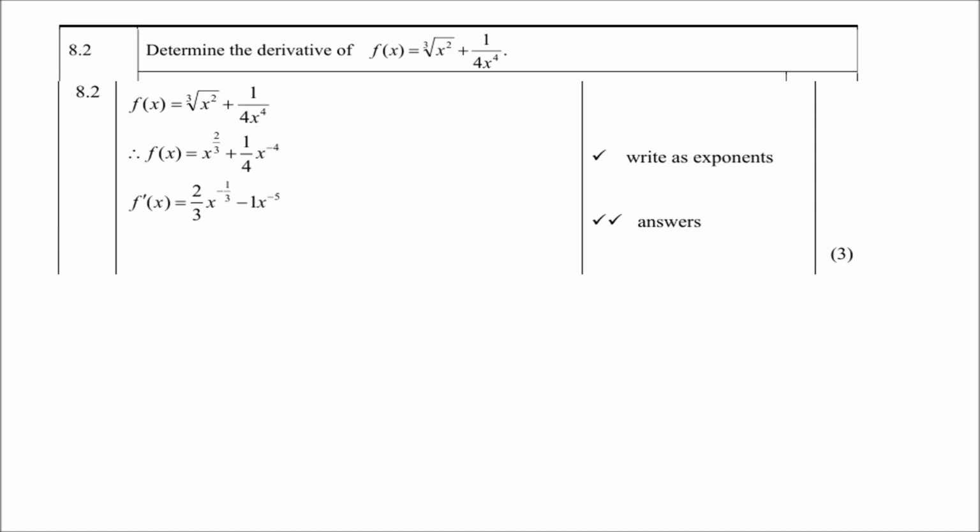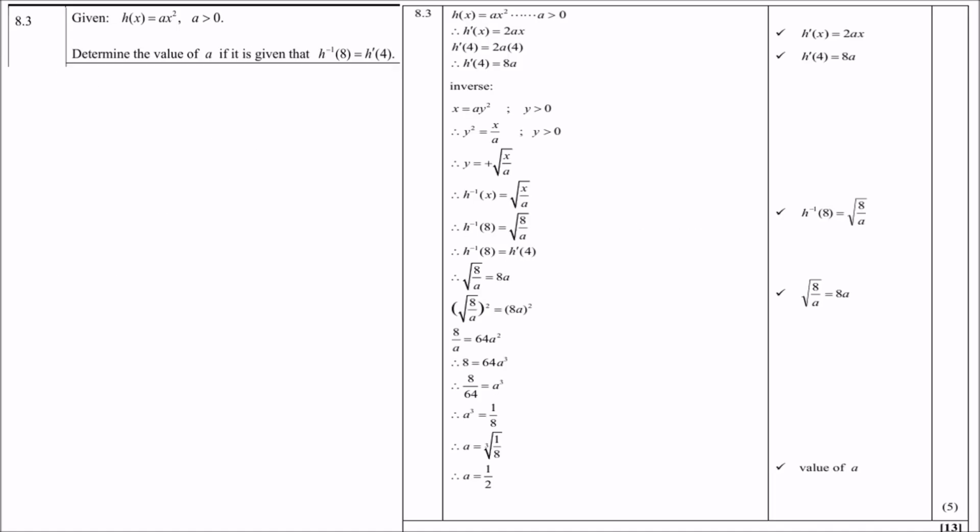Question 8.3, a very interesting question actually, but it's also level 3, level 4. So given that h of x is equal to ax squared, and of course a must be positive, a must be greater than 0.